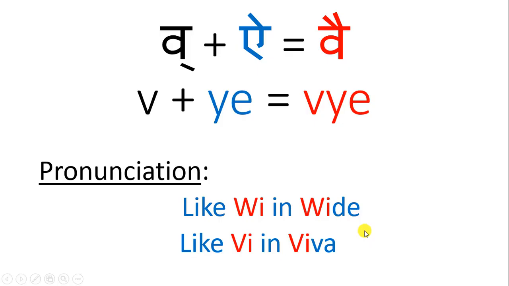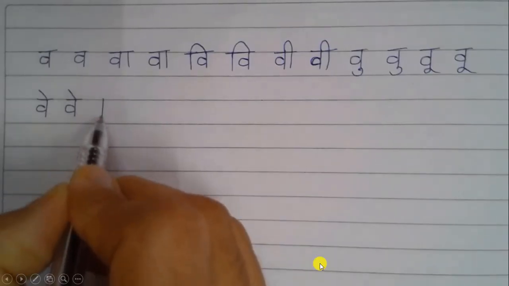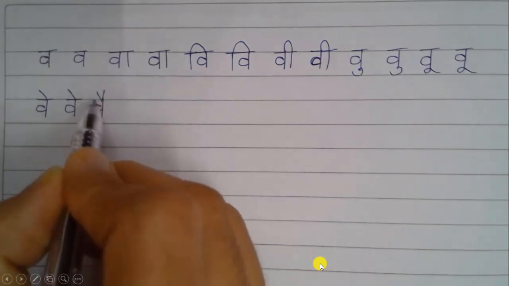Okay. The next sound is y, and we get this sound y when we add V to I. V plus I equal to y. And y is pronounced like WI in wide, and like VI in y. Okay, and y is written like this.